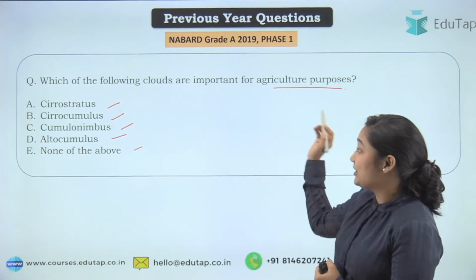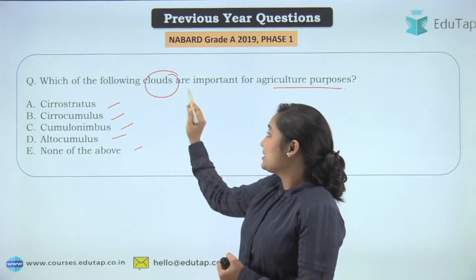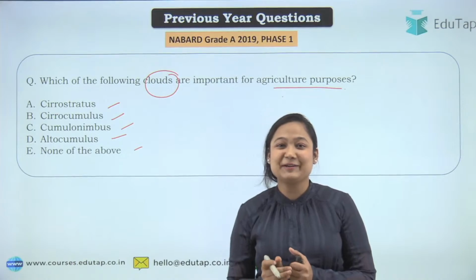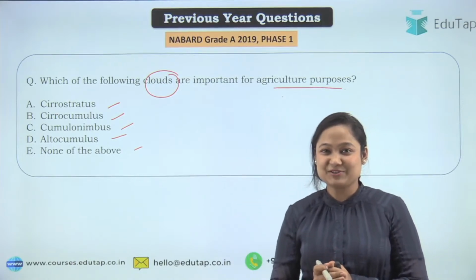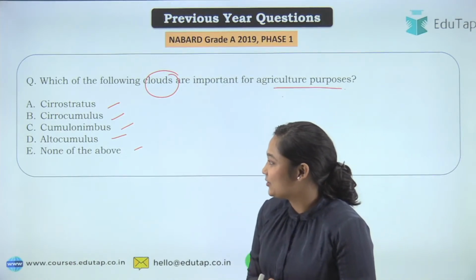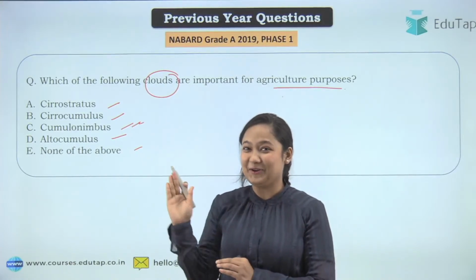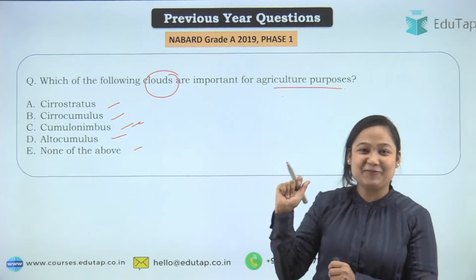When we are talking about clouds, some clouds are beneficial for agriculture, so that is what we are talking about. Most people have attempted the question, and I think most are going with cumulonimbus. Let's see if the answer is correct or not, and we will discuss all kinds of clouds.